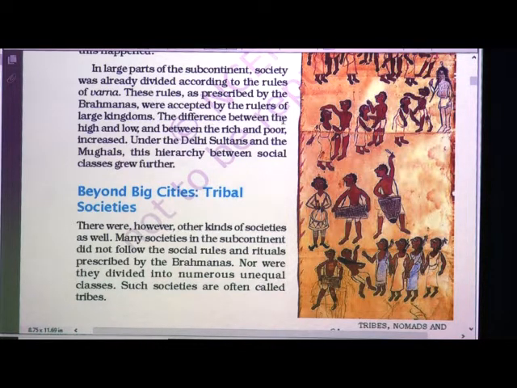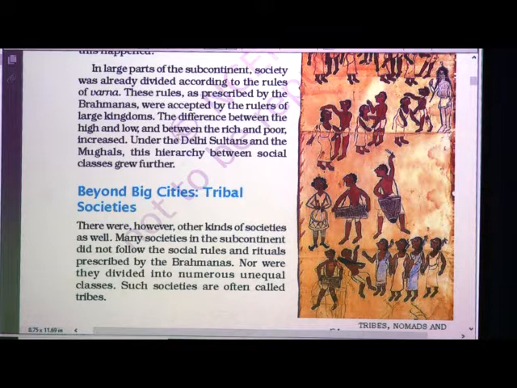The difference between the high and low and between the rich and the poor increased. Under the Delhi Sultans and the Mughals, this hierarchy between social classes grew further.